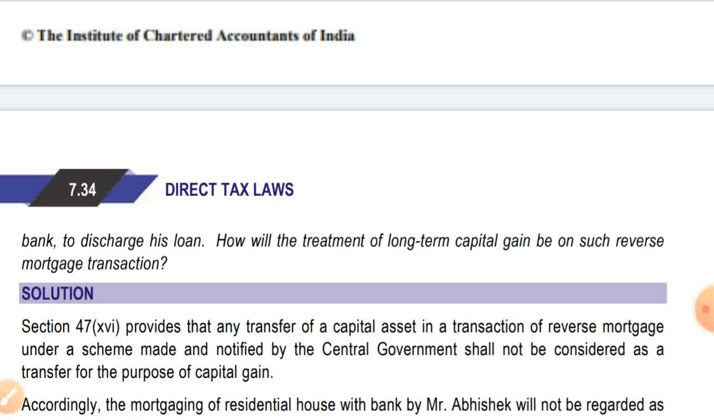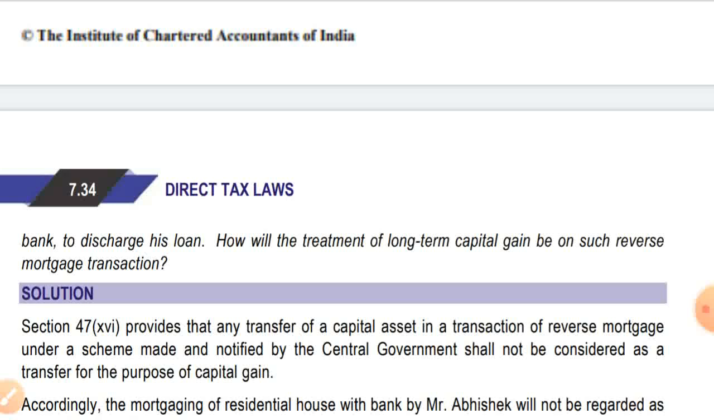As we all know, the reverse mortgage scheme came up for senior citizens, as they give the house property so that they can have some income on a daily basis. So they give their house property to the bank on reverse mortgage, and the bank on a monthly basis or on a lump sum consideration gives the payment to the senior citizen, and on maturity if they are unable to pay the amount, then it is taxable.